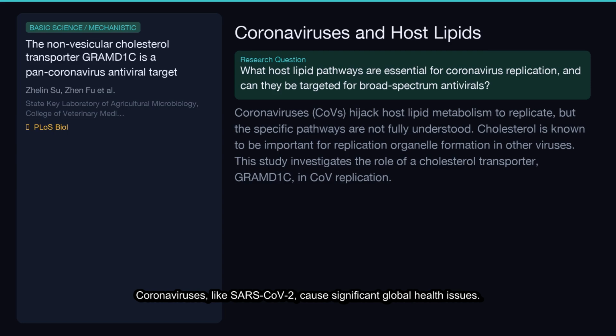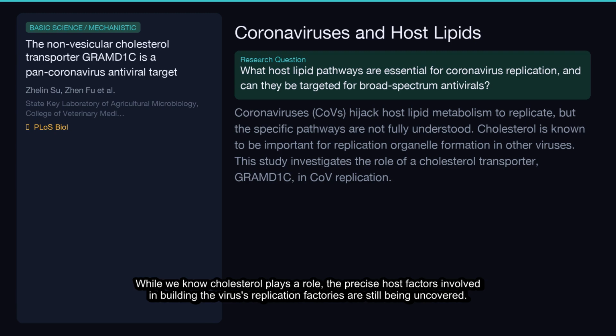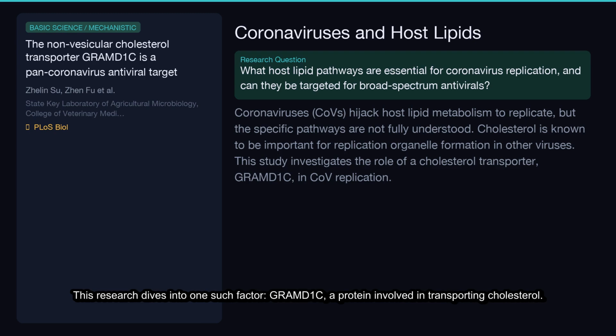Coronaviruses like SARS-CoV-2 cause significant global health issues. These viruses are masters at manipulating our own cellular machinery, particularly lipid metabolism, to help them multiply. While we know cholesterol plays a role, the precise host factors involved in building the virus's replication factories are still being uncovered. This research dives into one such factor, GRAMD1C, a protein involved in transporting cholesterol.